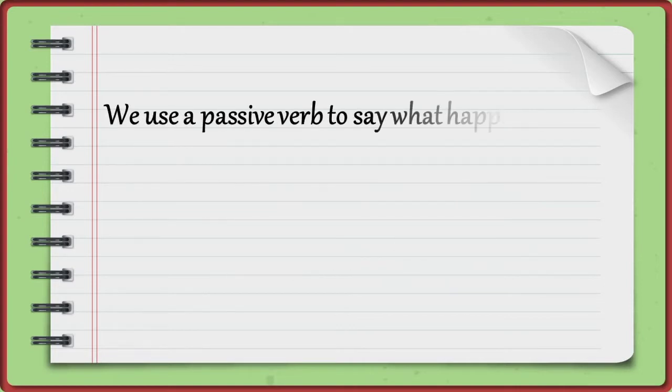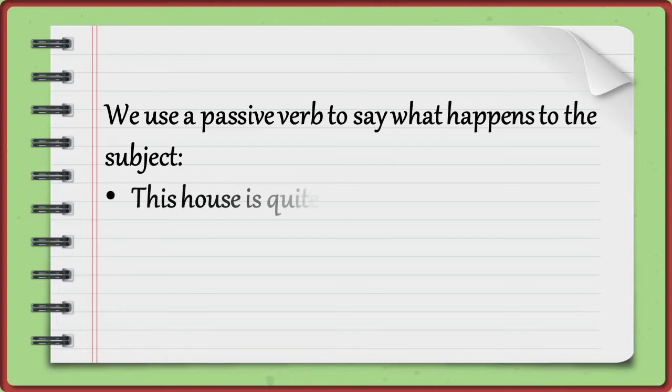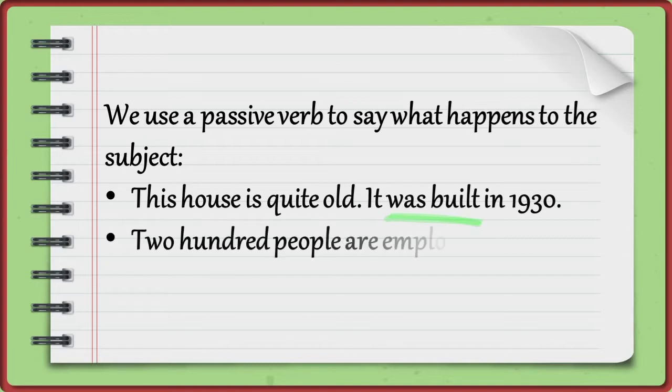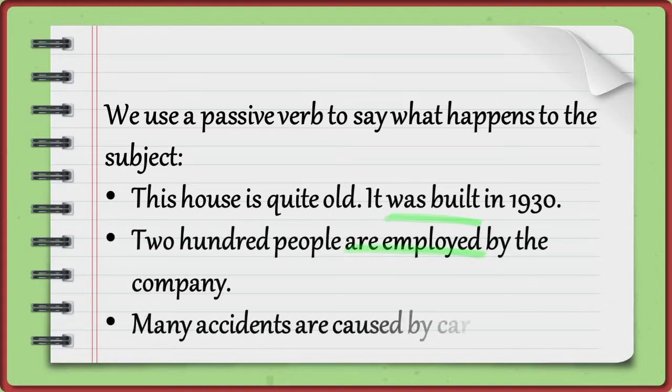We use a passive verb to say what happens to the subject. Kata kerja pasif digunakan untuk mengatakan apa yang terjadi pada subjek. For example, this house is quite old. It was built in 1930. 200 people are employed by the company. Many accidents are caused by careless driving.